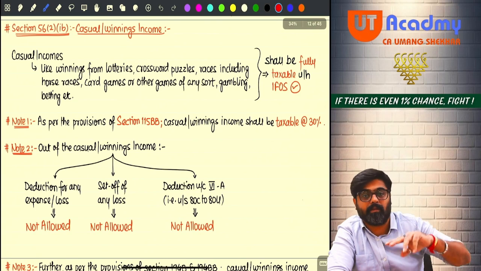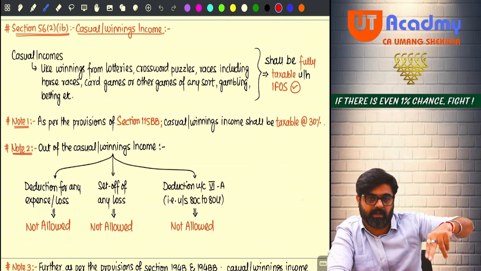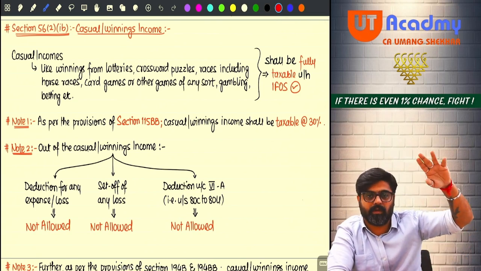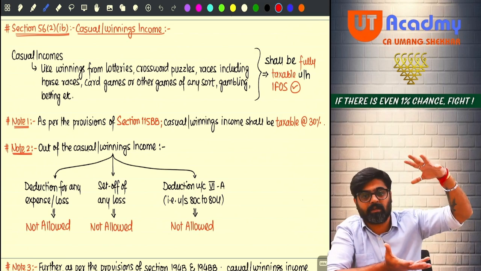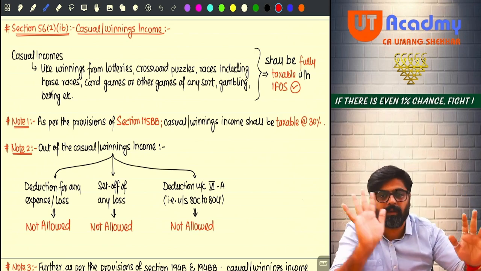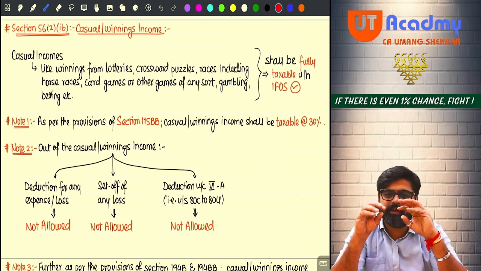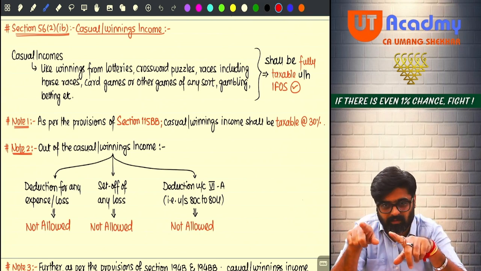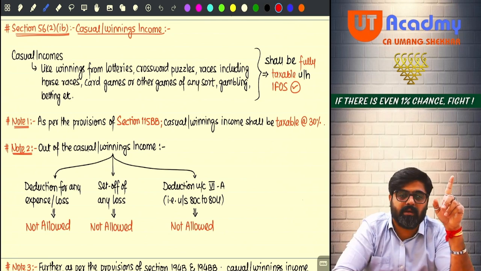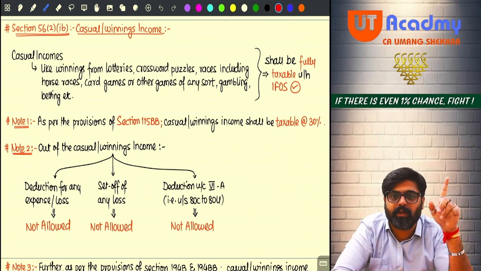Now the second income. See, in that list of specific charge, first income we wrote dividend. It is the biggest discussion in the IFOS which we have completed. Now all the discussions will be very small except for this winnings and one more discussion we are going to do, gifts.